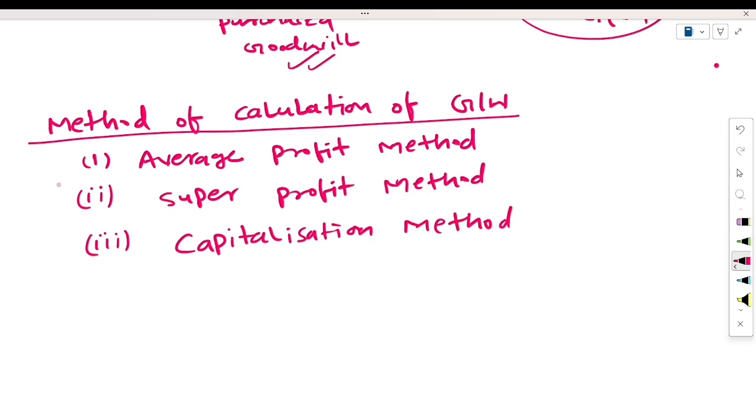These are the three methods by which in this chapter we will calculate the valuation of goodwill.